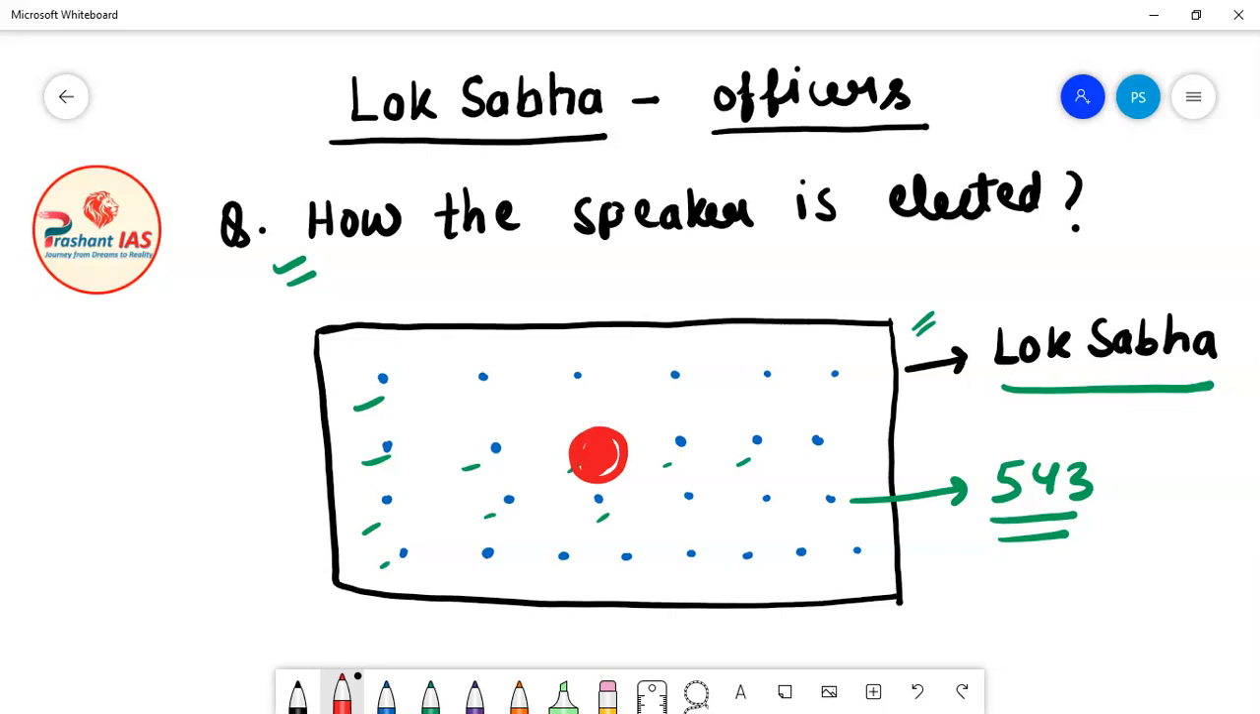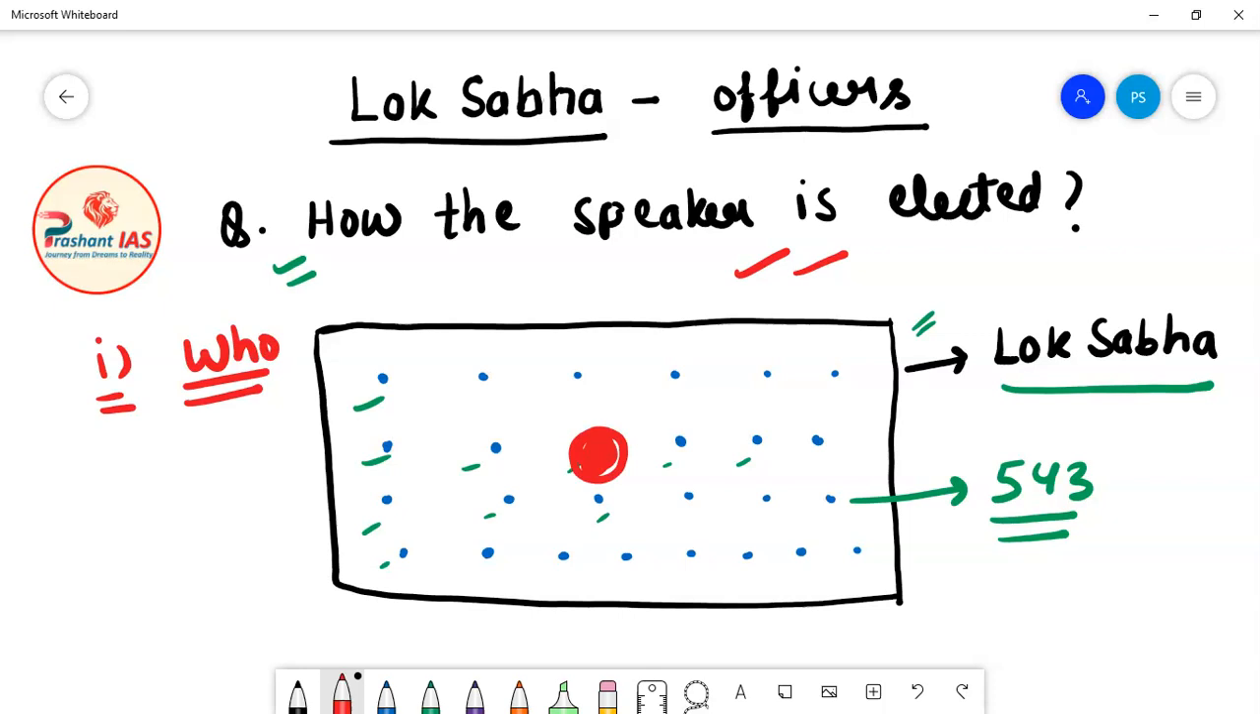So how is the speaker of Lok Sabha elected? You can say very simply that the speaker of Lok Sabha is elected by the members of Lok Sabha, and from within the membership of Lok Sabha. So here you have to remember two basic things. First of all, who becomes the speaker of Lok Sabha? The first question is who becomes the speaker of Lok Sabha.